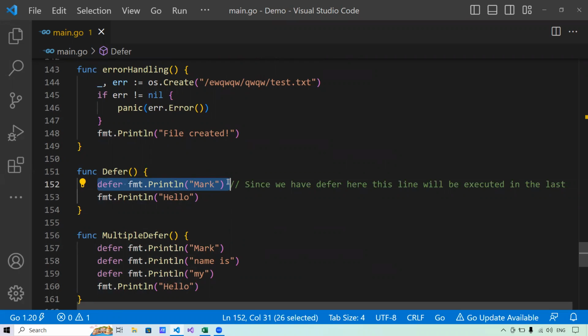Now, in case of multiple deferred statements, can we have multiple deferred statements in a single program or a single function? Yes, we can.